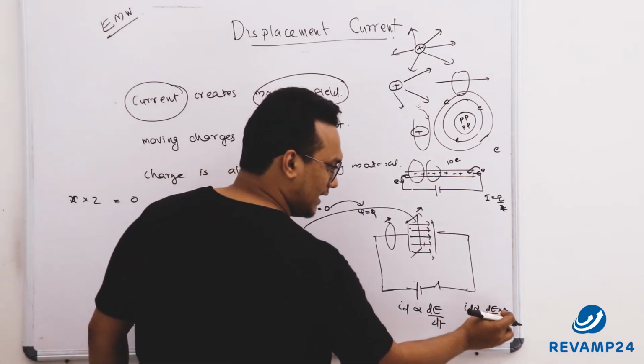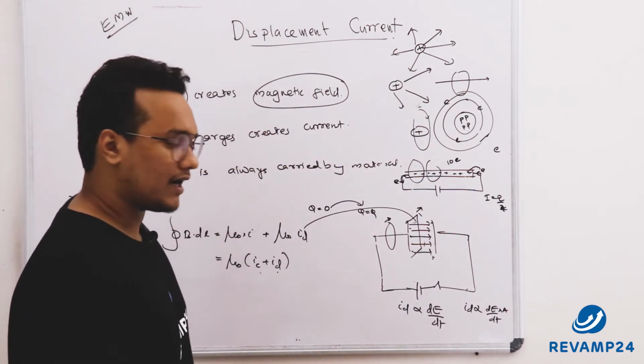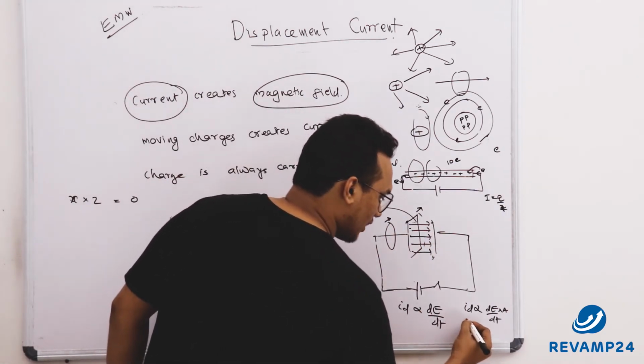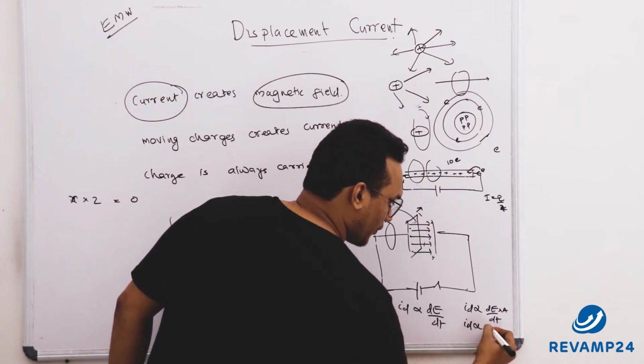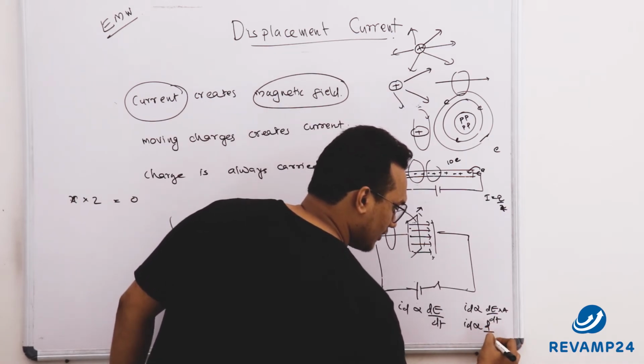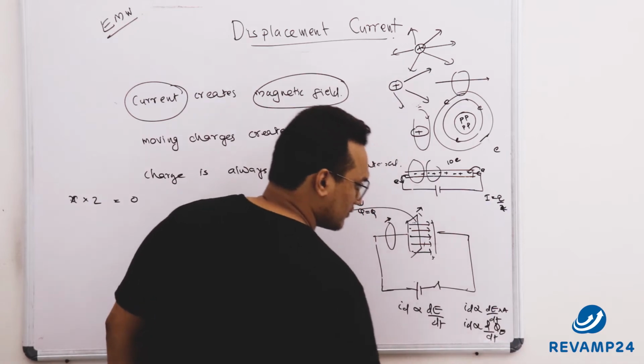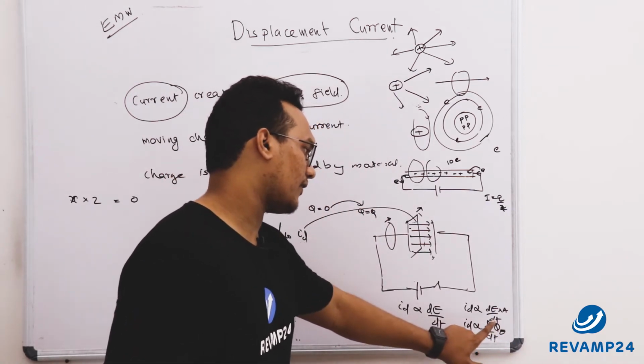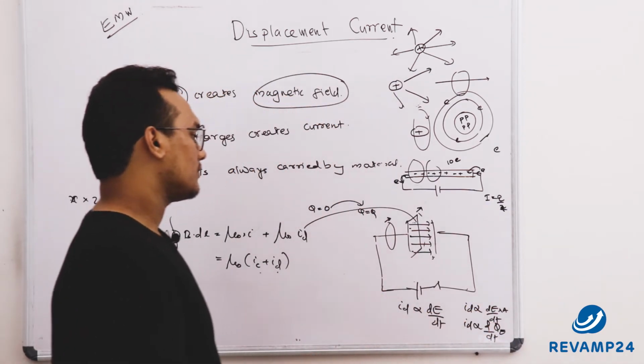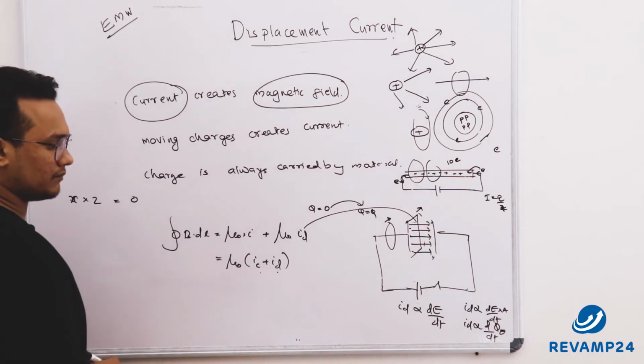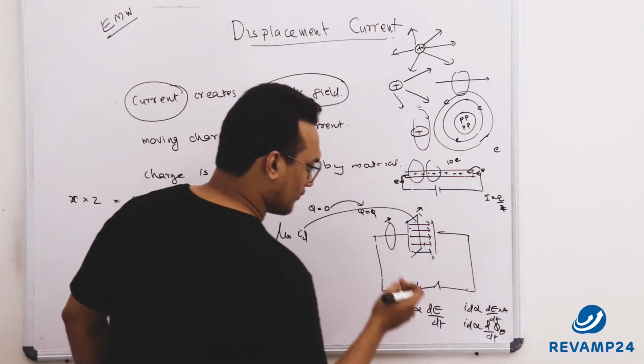Now what is E into area? Electric field into area is equal to electric flux. So ID is directly proportional to d by dt of phi E. This is very important. Phi E is electric flux, E into A is phi E. That is the substitution we have made.